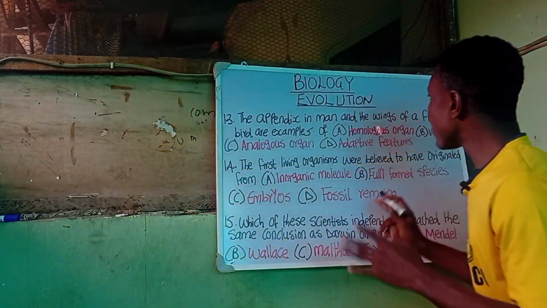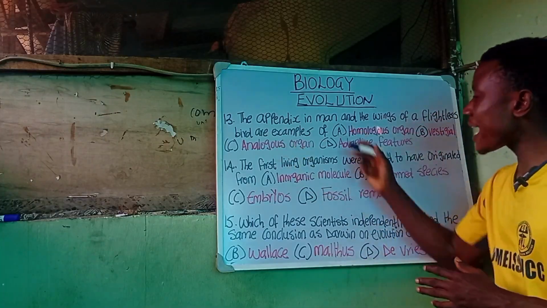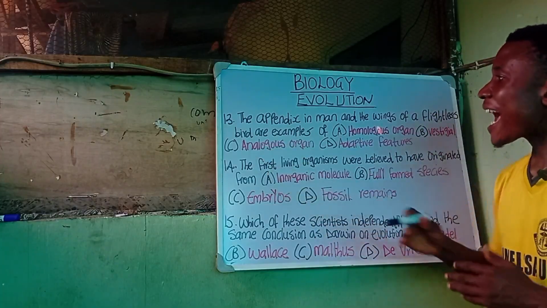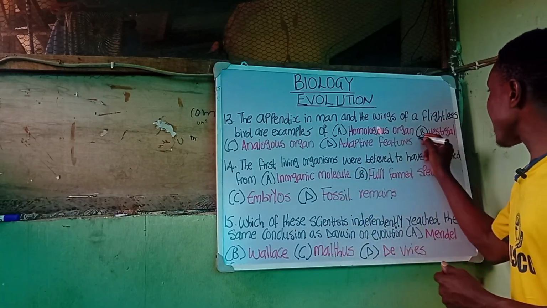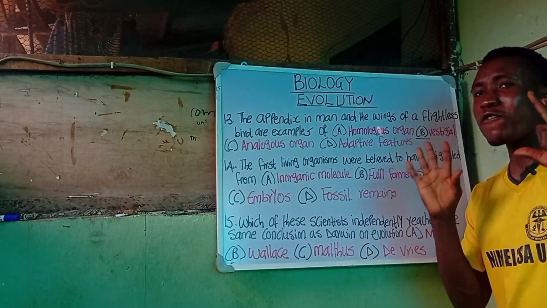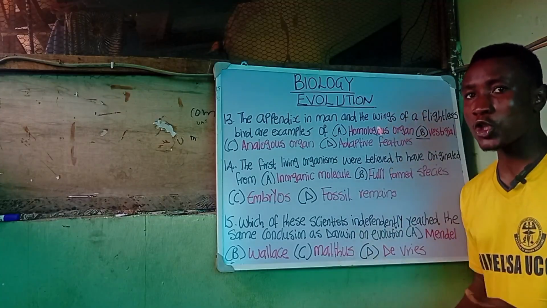The appendix in man and the wings of a flightless bird are examples of A, homologous organ, B, vestigial organ, C, analogous organ, and D, adaptive feature. The correct answer here is vestigial organ. Vestigial organs are organs that used to perform functions before, but right now they are no longer performing any function.